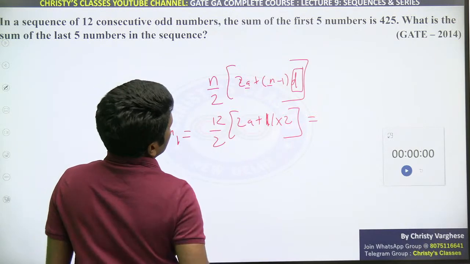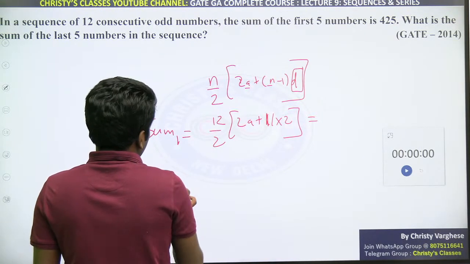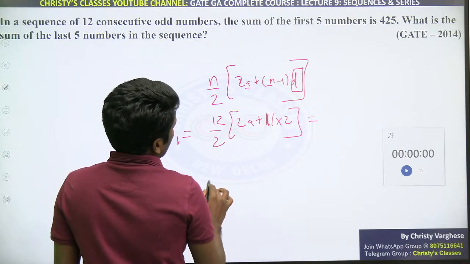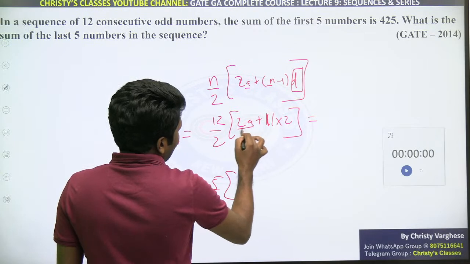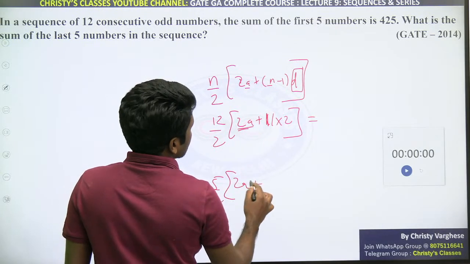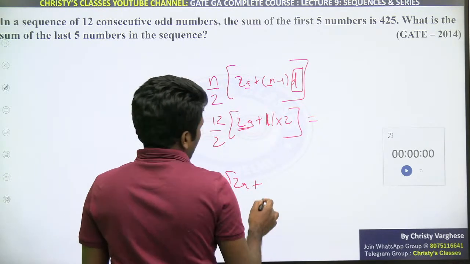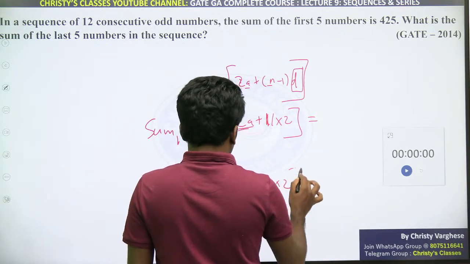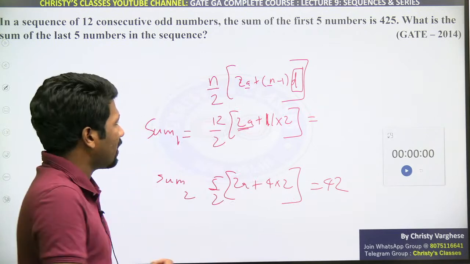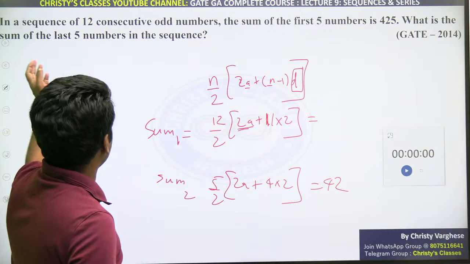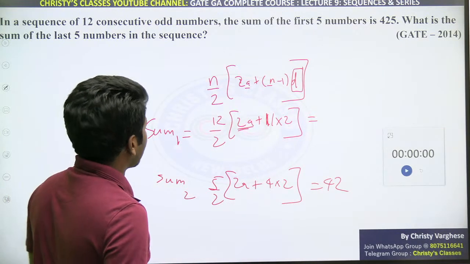First 5 numbers, if I write it as sum 2, means 5 by 2 into 2a plus 5 minus 1, 4, into 2. That is equal to 425. From this you can easily find a, and then substitute it here. That way you can find the last 5 numbers also.